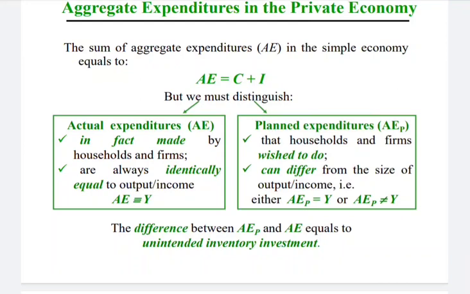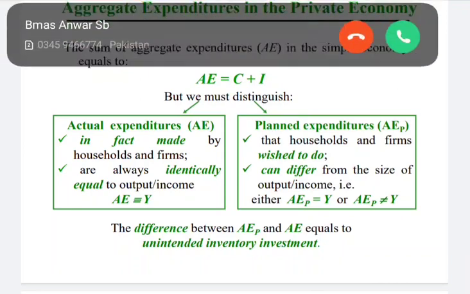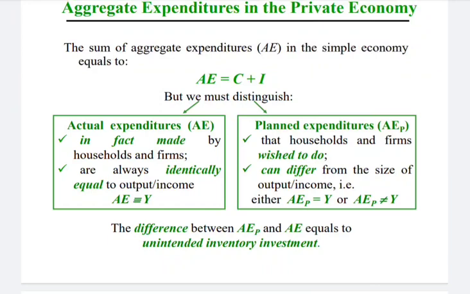What are the planned expenditures? The aggregate planned expenditure that households and firms wish to make can differ from the size of output. It doesn't depend upon whether your planned expenditure will be equal to the size of the output of the economy. It may be equal to the output of the economy, it may not be equal to the output of the economy, it may be greater than the output of the economy or less than it. But the actual aggregate expenditure is always equal to the output of the economy.